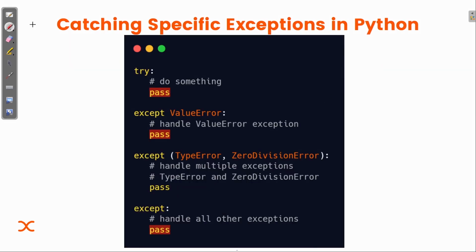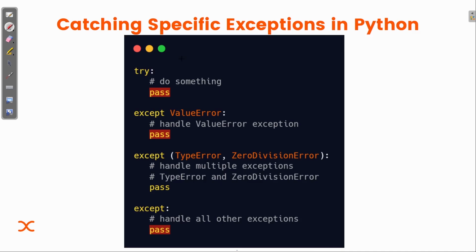Catching specific exceptions in Python. Now, in the last example, we were causing the problem, and the problem that would be printed in the terminal, we were finding out about it by the help of the sys module. But what we can do is handle specific exceptions.